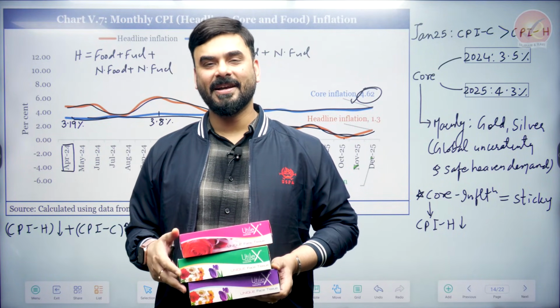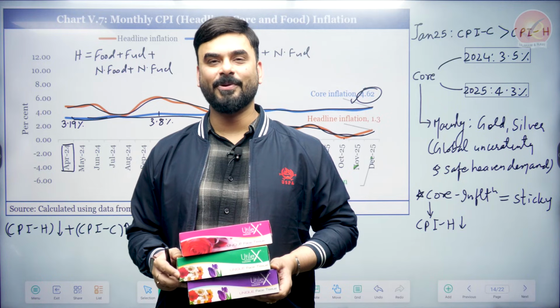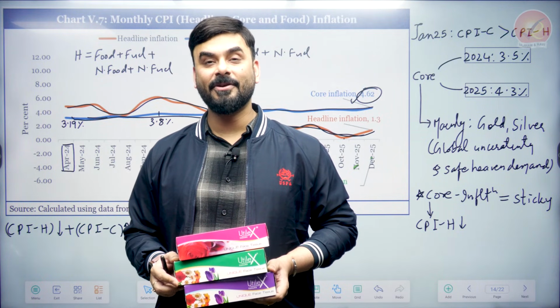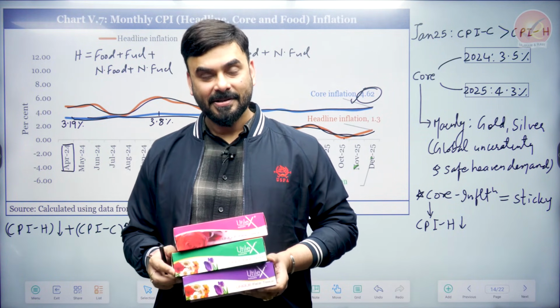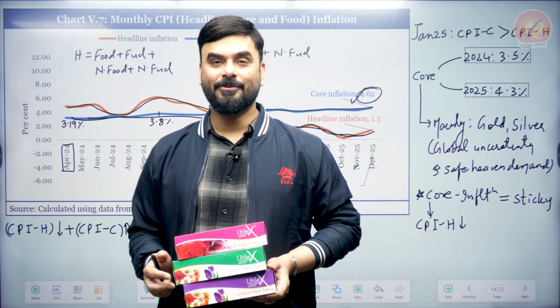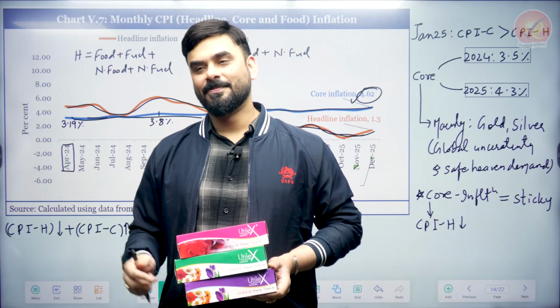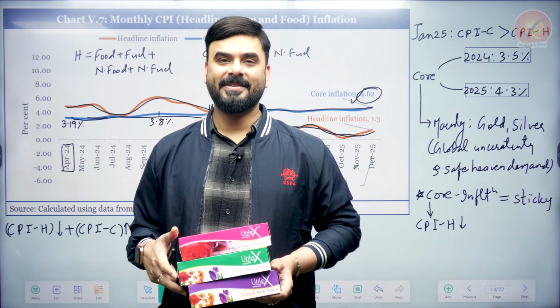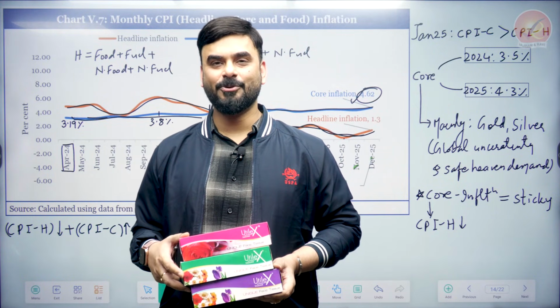And why is core inflation happening? Because of the increase in the price of gold and silver. Why was there all of a sudden demand for gold and silver across the world? People were investing, countries were investing a lot in gold. One reason was safety, the world considers gold to be a safe investment.